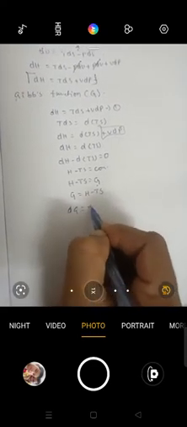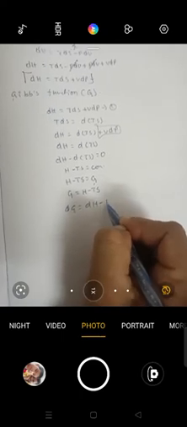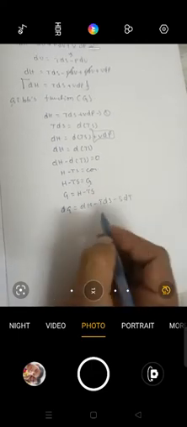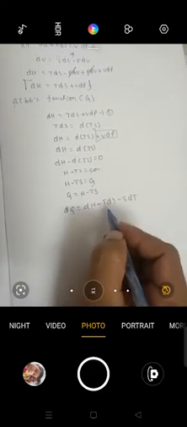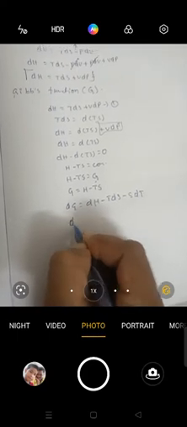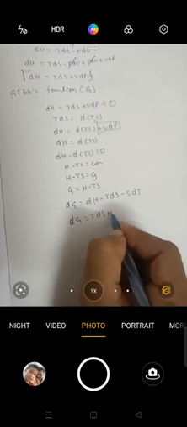Now taking the differentiation on both sides, we got dG is equal to dH minus TdS minus SdT. Now we substitute the dH value into this equation. Then we got dG is equal to TdS plus VdP minus TdS minus SdT.